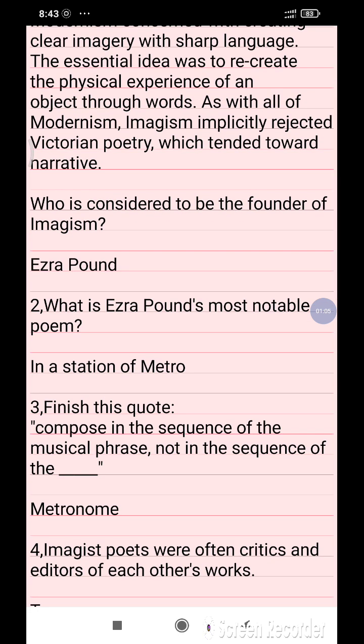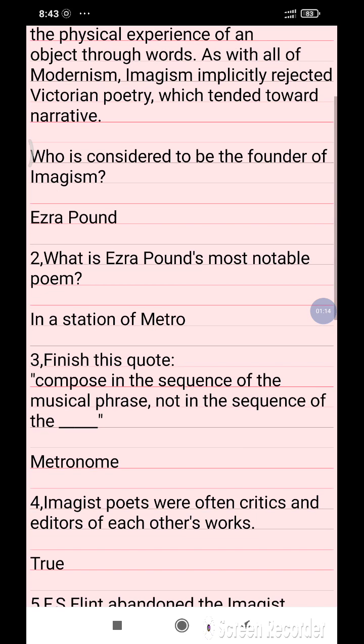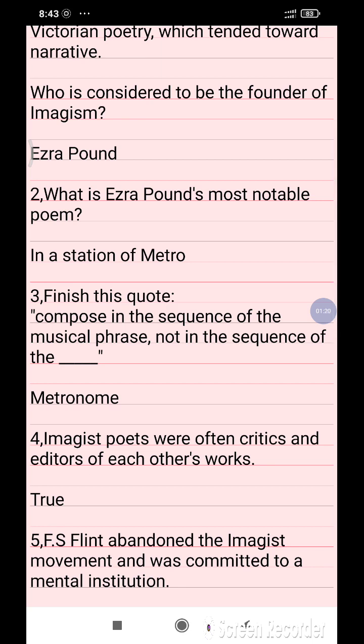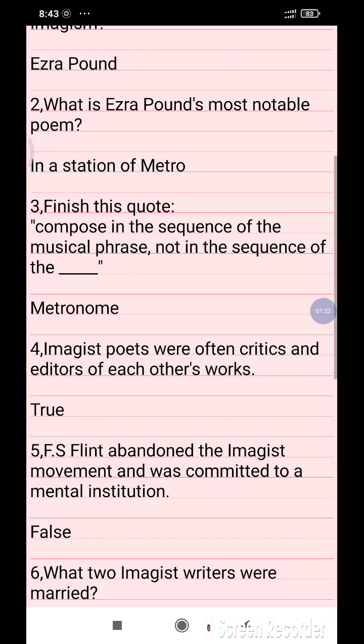So here we have some questions about modernism. Who is considered to be the founder of the Imagism era? Ezra Pound. What is Ezra Pound's most notable poem? In a Station of the Metro.